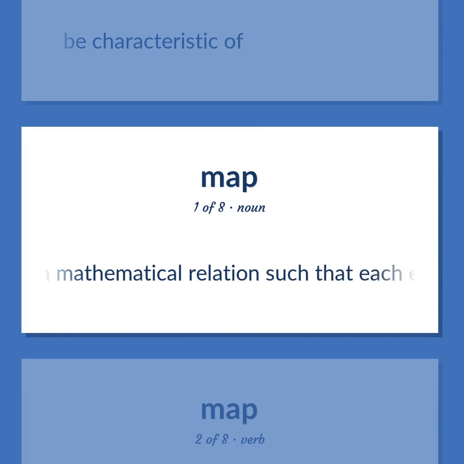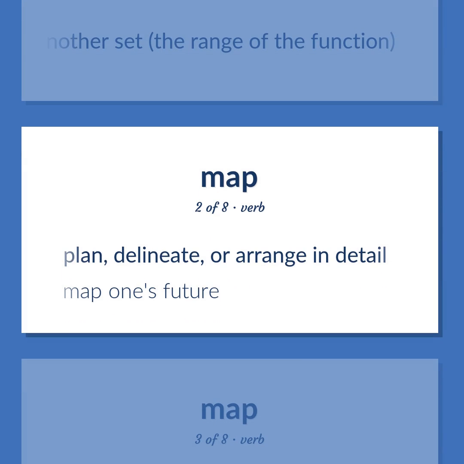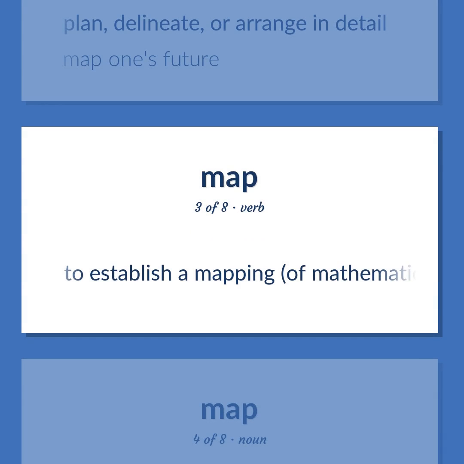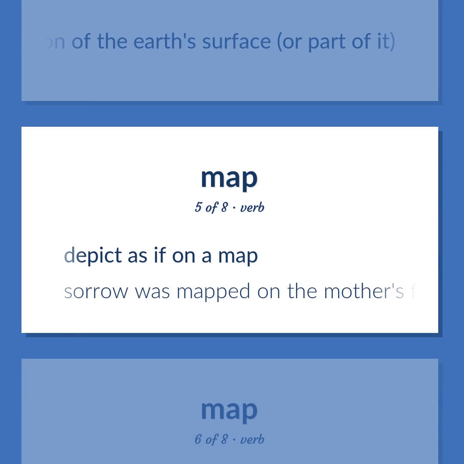Mathematics. A mathematical relation such that each element of a given set, the domain of the function, is associated with an element of another set, the range of the function. Plan, delineate, or arrange in detail. Map one's future. To establish a mapping of mathematical elements or sets. A diagrammatic representation of the Earth's surface, or part of it. Depict as if on a map.